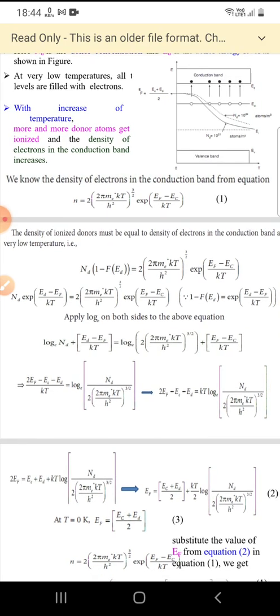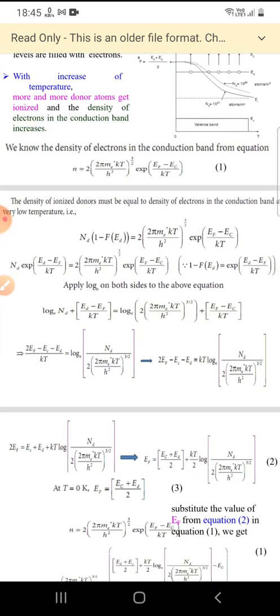We'll get log Nd, as log AB is equal to log A plus log B, then log Nd plus log of exponential, where log and exponential get cancelled, leaving (Ed minus Ef) by kT. On the other side, also log AB means log A plus log B, so we get log of 2 into (2 pi me star kT by h square) whole power 3 by 2 plus (Ef minus Ec) by kT.